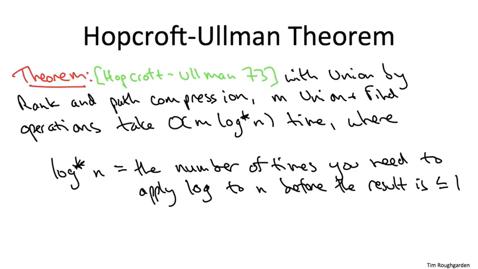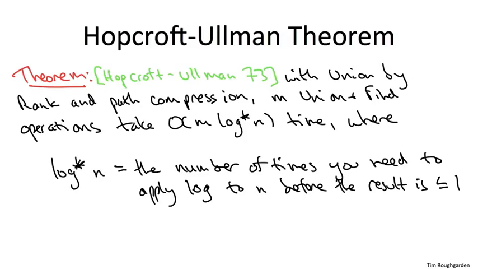The guarantee is that over the course of this sequence of operations, the total work that you do is at most M, the number of operations, times the glacially growing function log star of n. Remember, log star of n is defined as the number of times you have to apply the logarithm function to n before you get a result which is below 1. Remember, 2 raised to the 65,536, a totally absurd number. Log star of that number is merely 5.